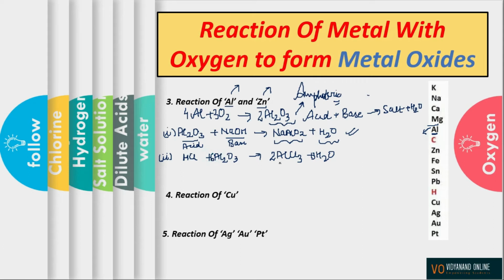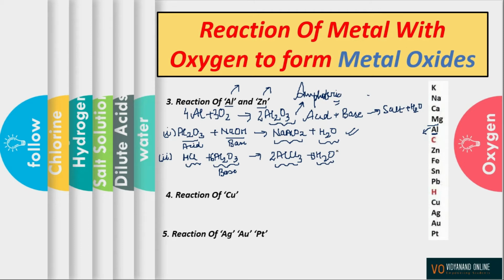Now again the same thing. Since salt and water are formed, and salt and water are formed only when you have an acid along with a base, we have proved that aluminium oxide is behaving as a base here. So this is how we can prove that aluminium shows both acidic as well as basic behavior.